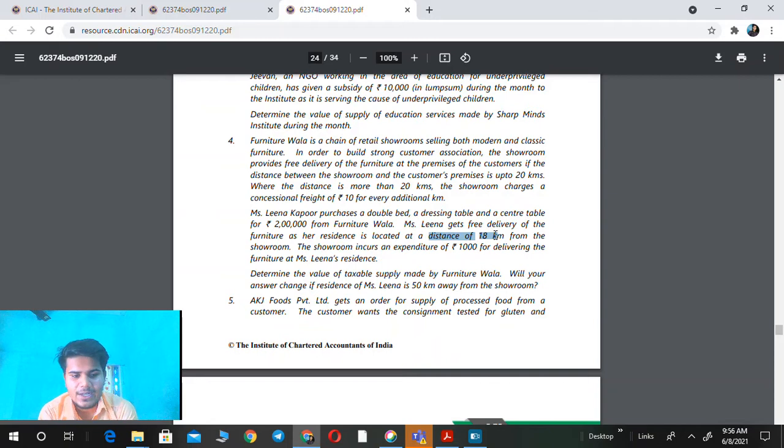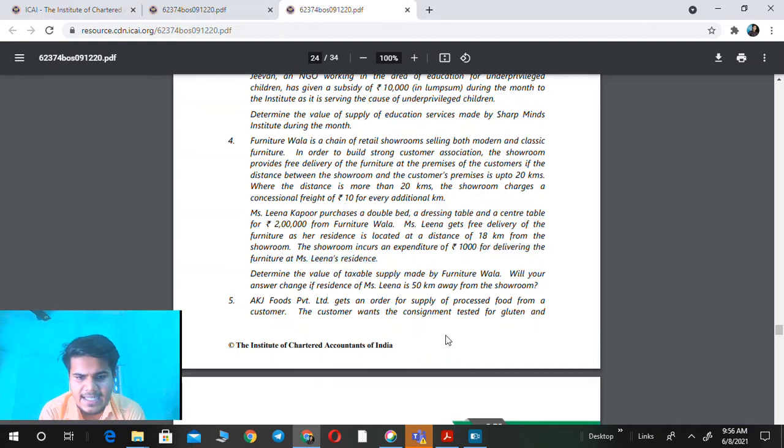So the showroom does not charge any freight and incurs the expenditure of 1,000 from its own pocket. So the freight amount is not to be included in the value of supply. In this case the transaction price is equal to 2 lakh rupees.